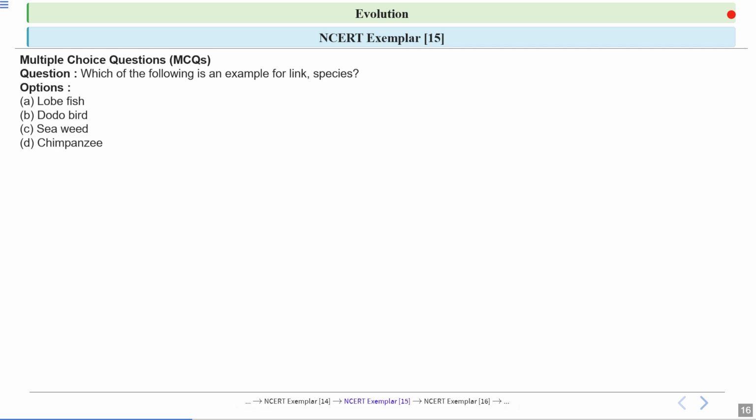Next question: which of the following is an example of a linking species? The options are lobefish, dodo bird, seaweed, and chimpanzee. What is the correct answer?